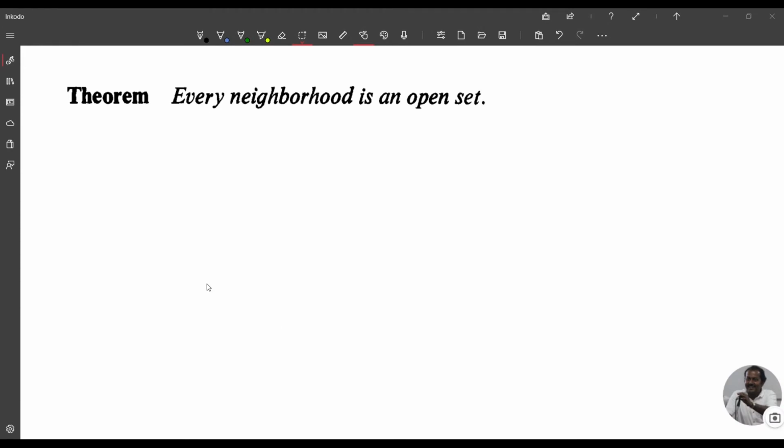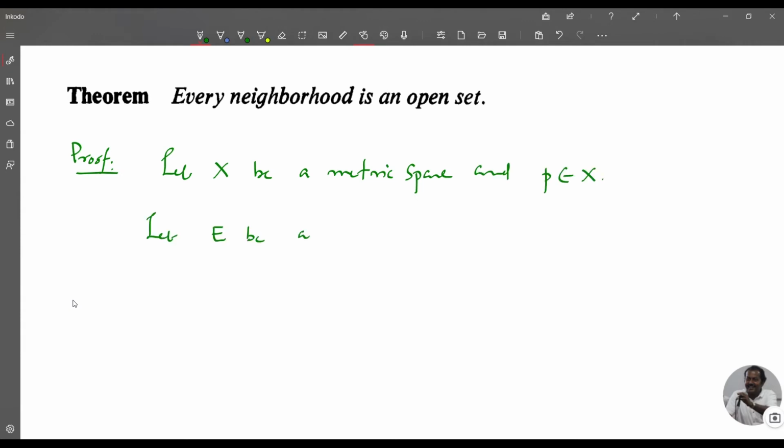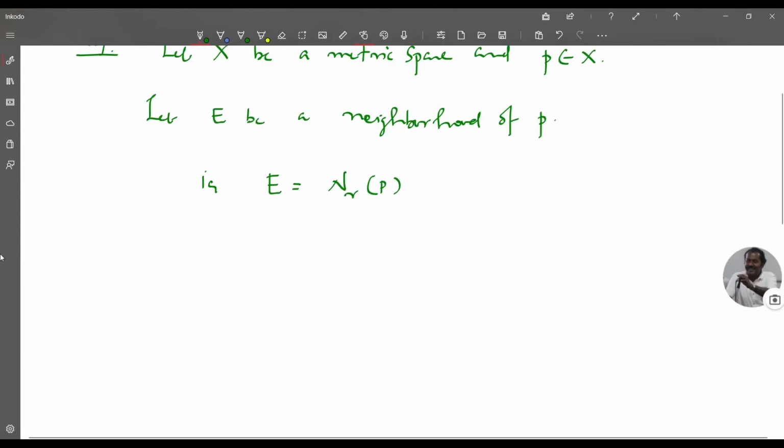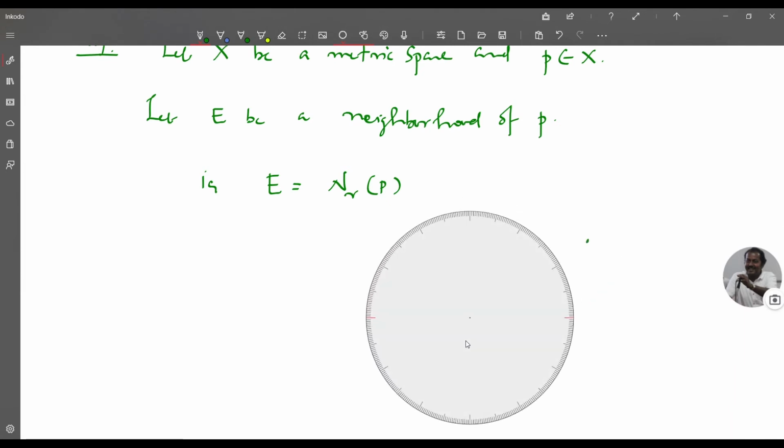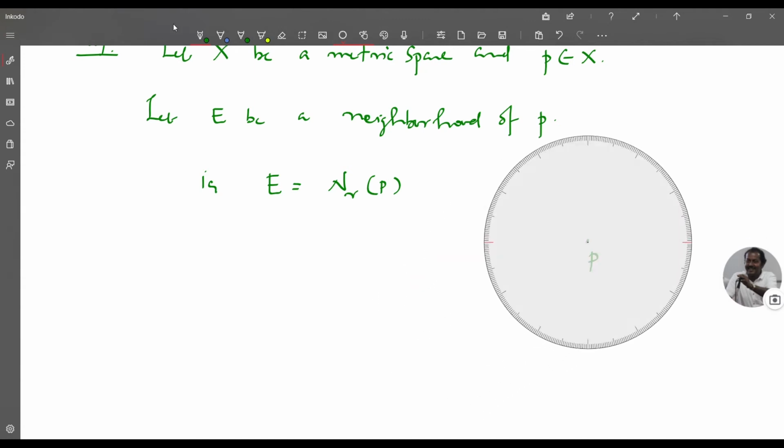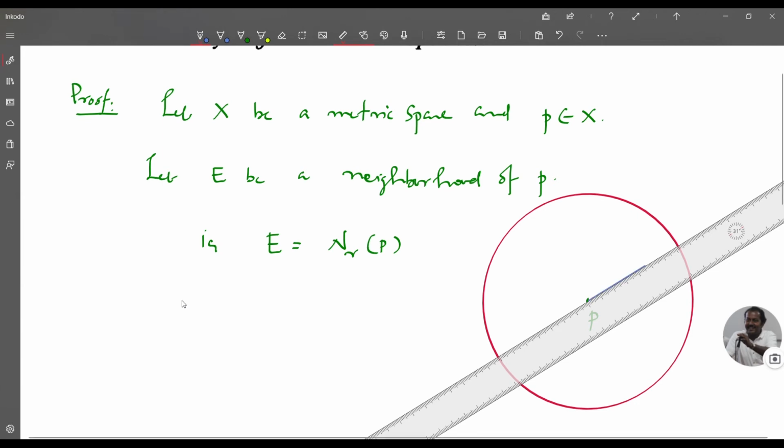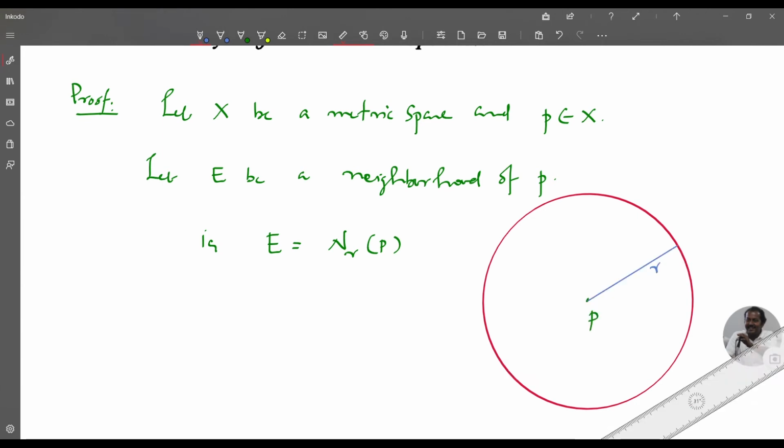Every neighborhood is an open set. Proof. Let X be a metric space and P belong to X. Let E be a neighborhood of P, that is, E equals N_R(P) for some R greater than 0 in the reals. So we are considering a point P and the neighborhood of P, where R is the radius. This is our N_R(P), that is equal to E.